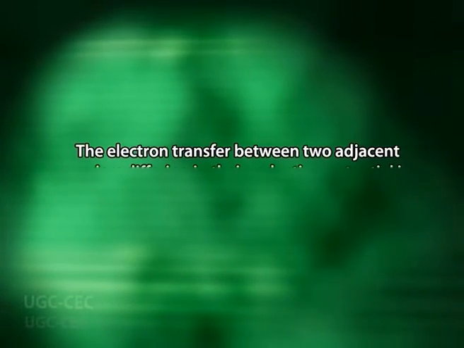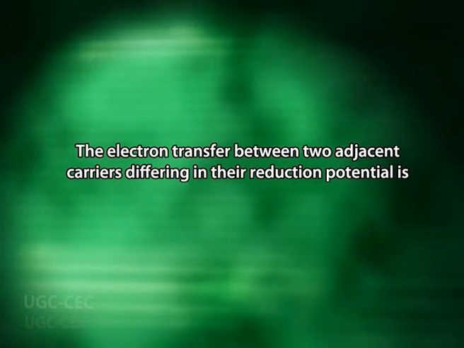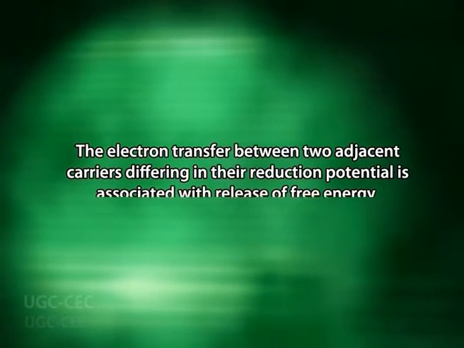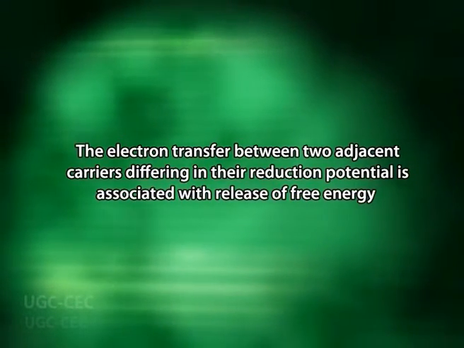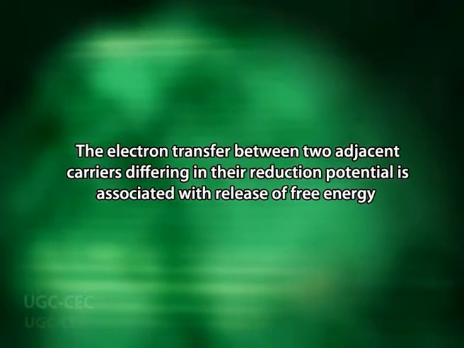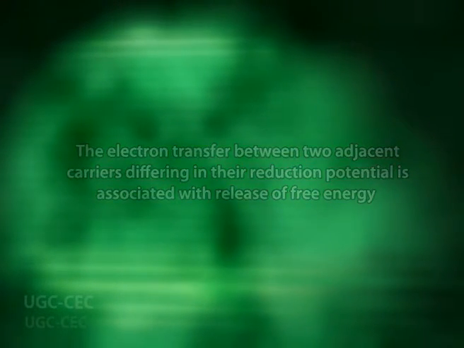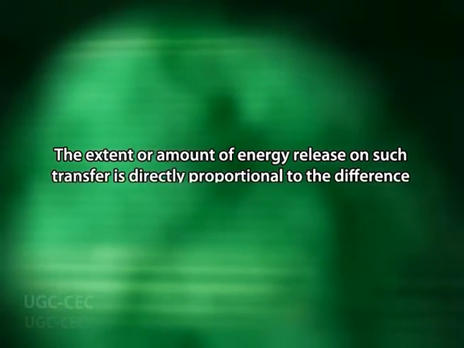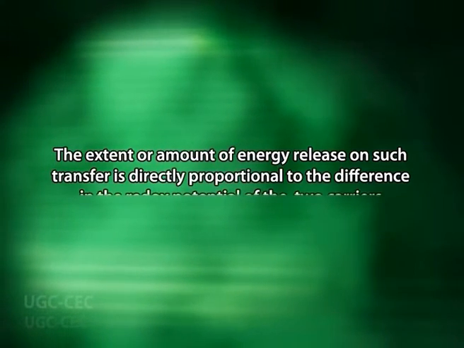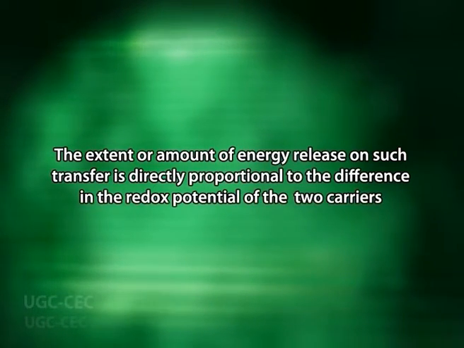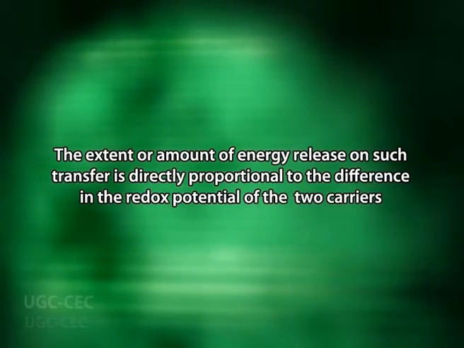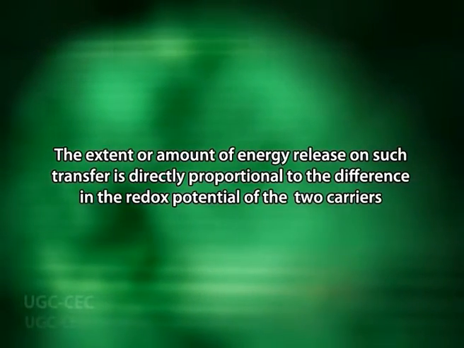The electron transfer between two adjacent carriers differing in their reduction potential is associated with release of free energy. The amount of energy which is released on such transfer is directly proportional to the difference in the redox potential of the two carriers.